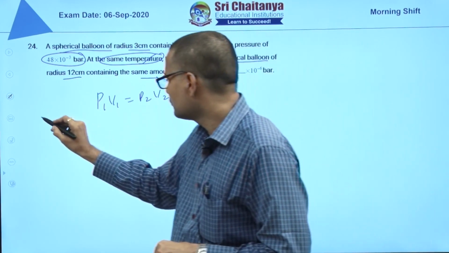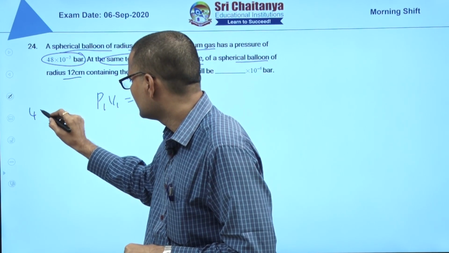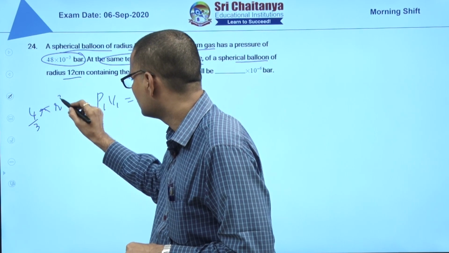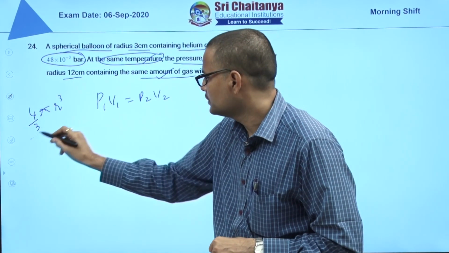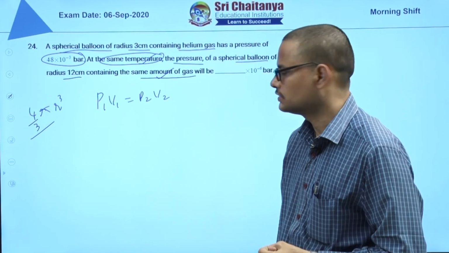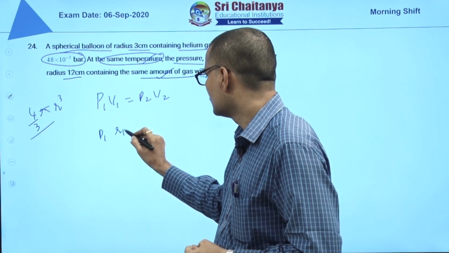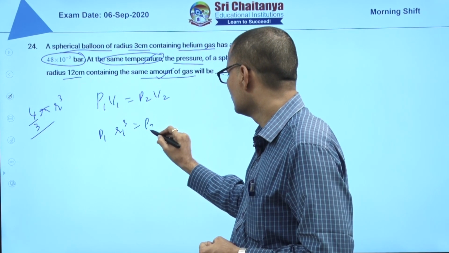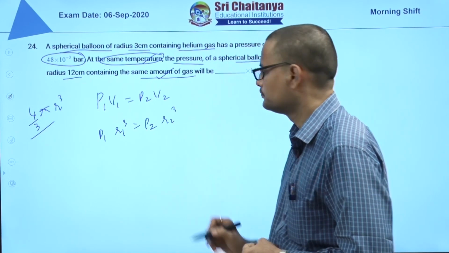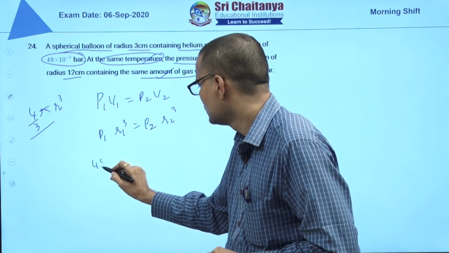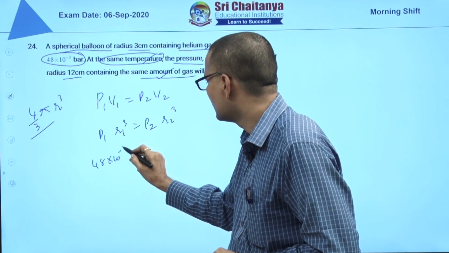What is the formula for a sphere? Volume of the sphere is equal to 4 by 3 pi r cube. Anyway, 4 by 3 pi is a common constant, so you can say P1 R1 cube is equal to P2 R2 cube. P1 is 48 into 10 power minus 3.